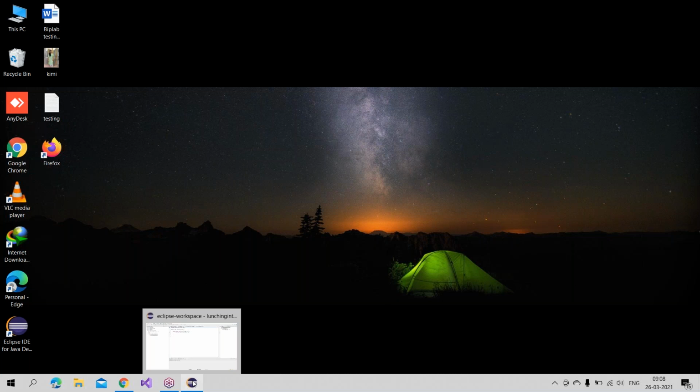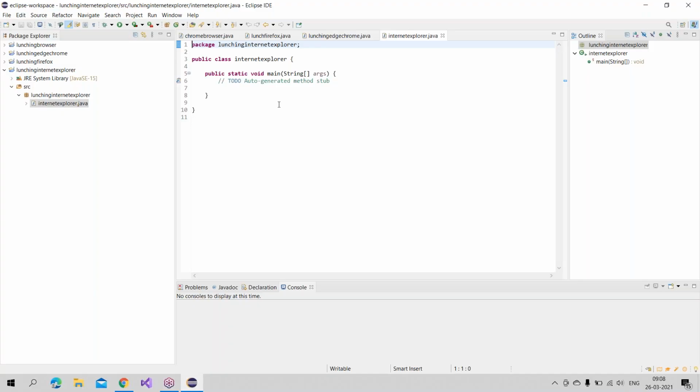In the response, you need to say that in System.setProperty we need to pass the key and value. What is the key, you need to tell the key and values. For every browser there is a key and value. Yeah, can you share your Eclipse? Okay, open that. Every day I will ask an interview question, guys, and you need to answer it.